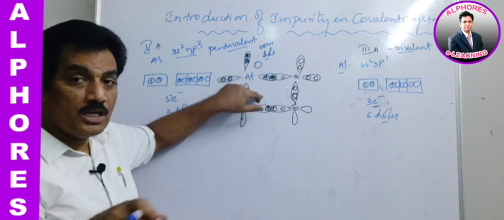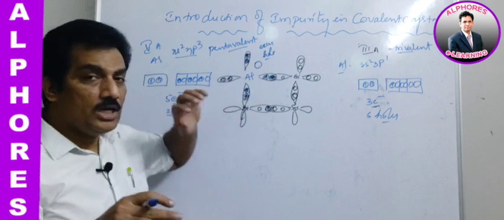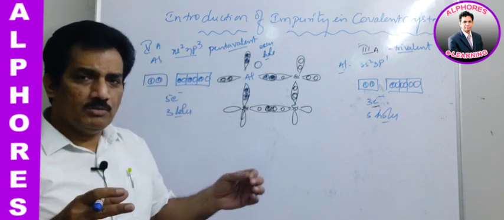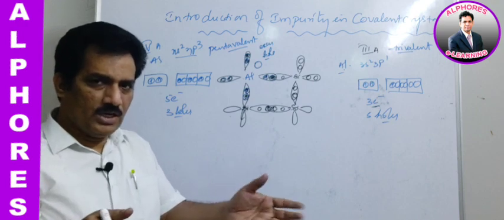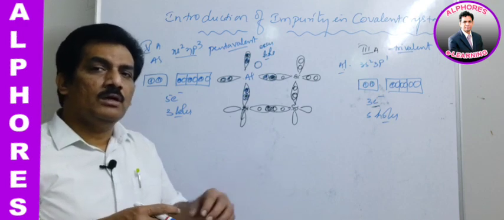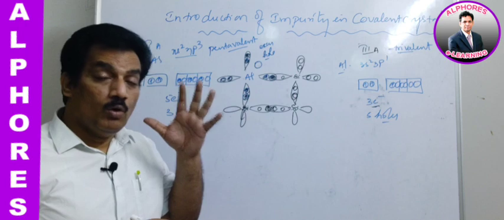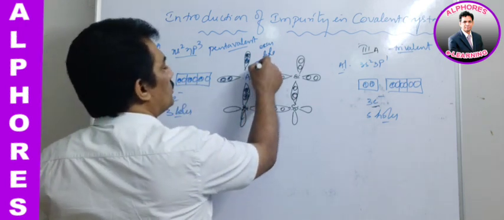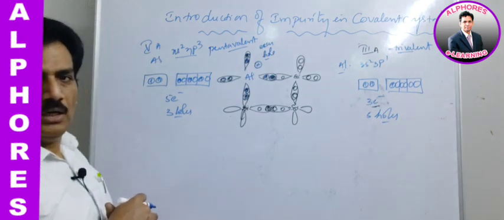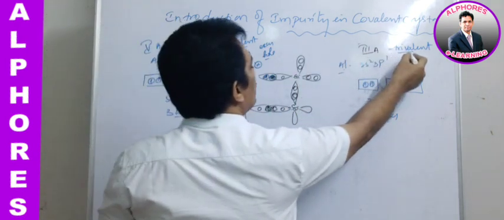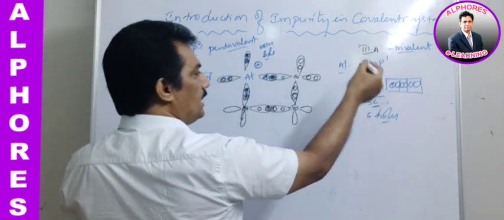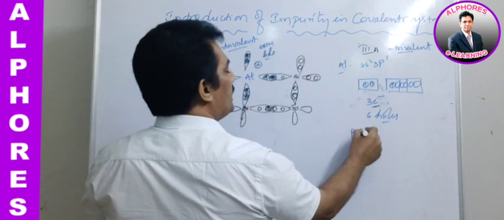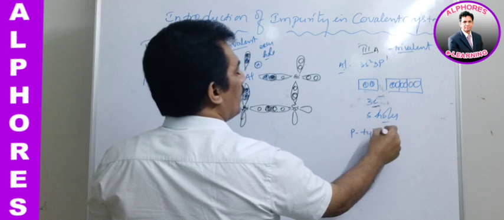So each atom is creating a hole, and with so many atoms, when it is 27 milligrams, for easy understanding, if we say 10 to the power of 20 holes are created, all these holes are responsible for positive charge. Hence, when a trivalent element is used for doping, it creates a p-type semiconductor.